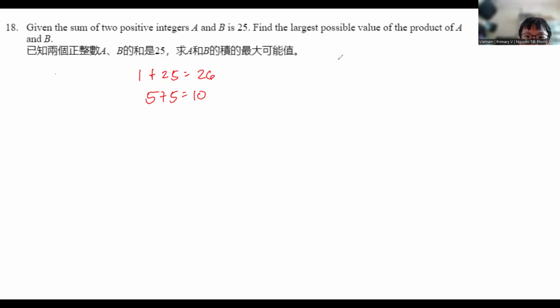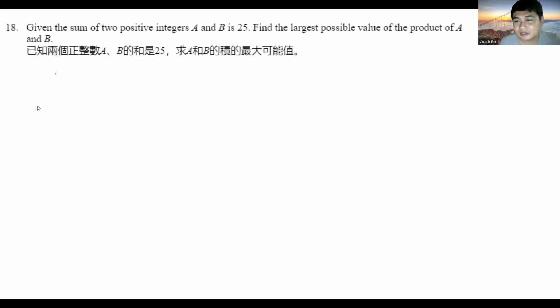Sorry, I misread the question. It's okay. Can I correct this, please? Teacher, can I answer for this, please, teacher? Okay, go ahead, Nguyen and Tuong. First, the nearest numbers will make the greatest product.